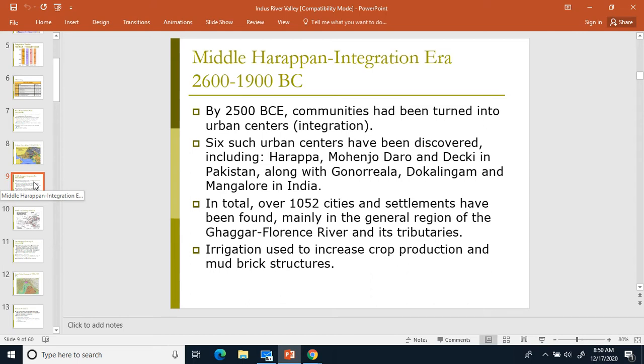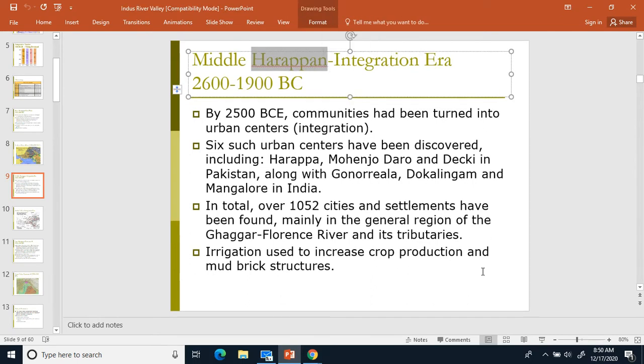All right. Let's make a new bullet. We're going to write down Harappan. So we're going to talk a little about the city now. So again, the civilization of the Indus River Valley is called the Harappa civilization. 2 main cities are Harappa and Mohenjo-daro. And Harappa and Mohenjo-daro really become major cities by 2,500 before Common Era.